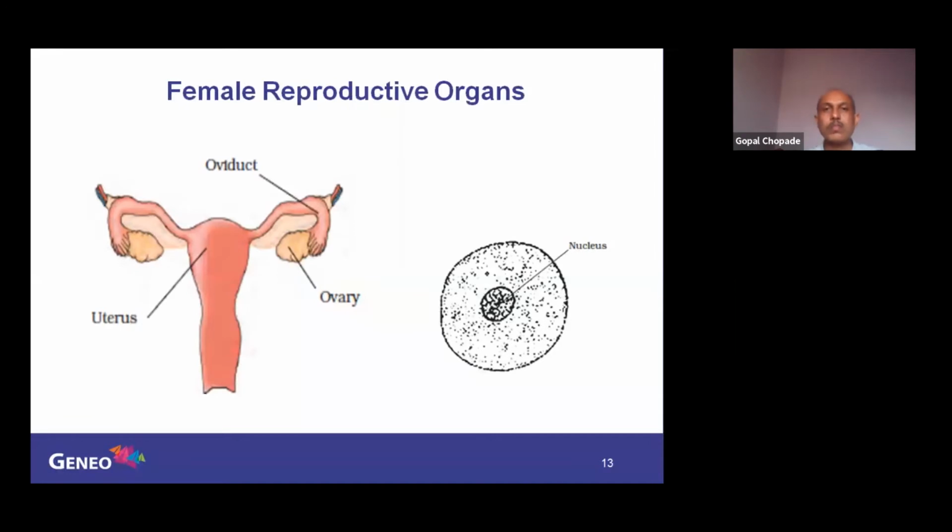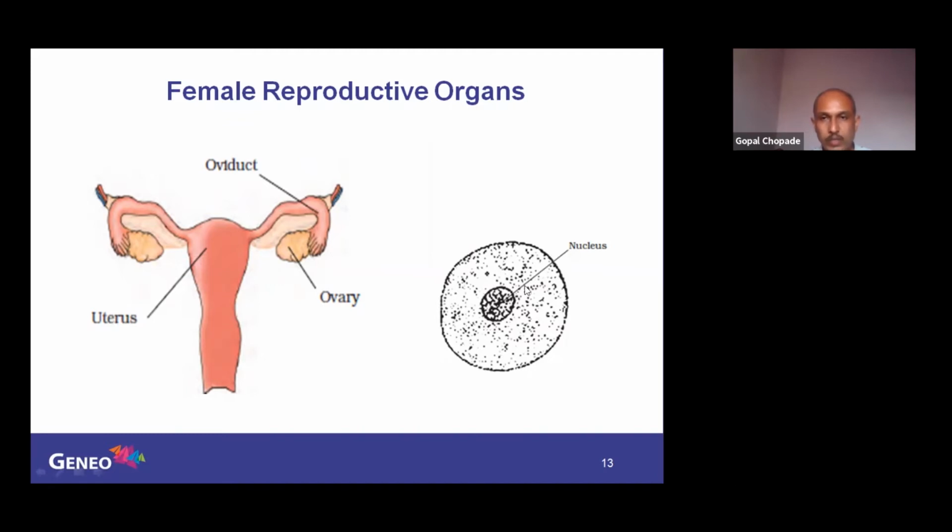Okay. Now come to the female reproductive organs. See, again there are three important parts as we observed in the video. Ovary is there. Again there are two ovaries, left and right. Then there are the oviducts, the fallopian tubes. Again there are two fallopian tubes and a single large sac called the uterus. So uterus, oviduct, and ovary, these are the three major parts of the female reproductive system.